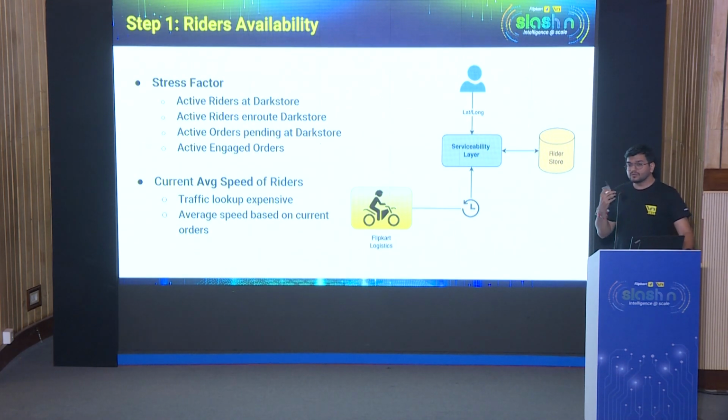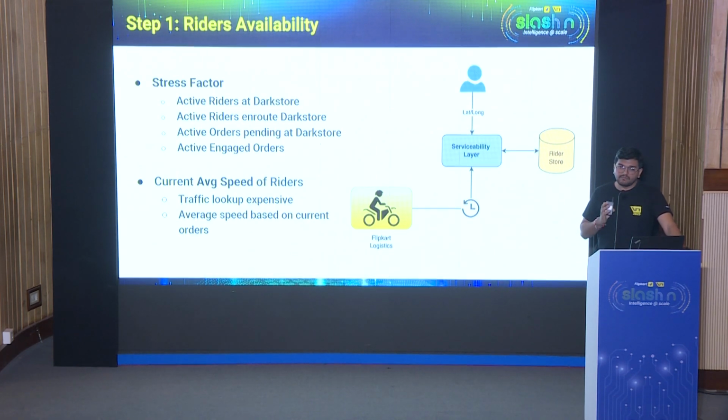Now, coming to the speed, right? As you know, in Bangalore, if you are riding on the Outer Ring Road at midnight, you will cover 2 kilometers in say 2 or 5 minutes, but 2 kilometers would take 30 minutes at peak time, right? So the average speed would differ at every point in time, but for Flipkart, at the scale at which it operates, getting the traffic information on the fly is very expensive. It would incur very high latencies.